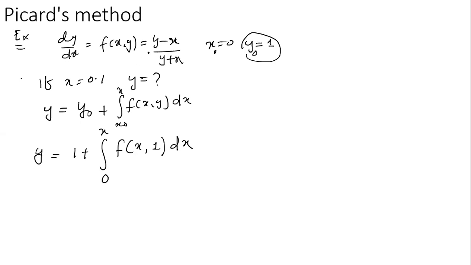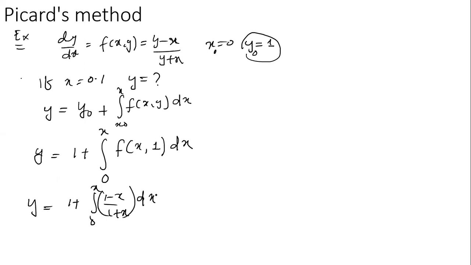The function of x, y is given, so substitute x is equal to x and y is equal to 1. Then it is 1 minus x by 1 plus x. So y is 1 plus the integration from 0 to x of (1 minus x) by (1 plus x) dx.